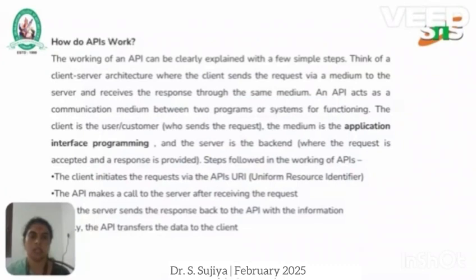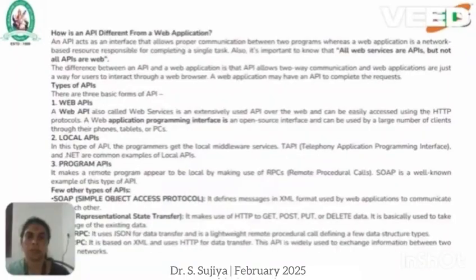So this is how an API works. How an API works has been explained clearly in the previous diagram, both in the technical manner and in a real-time manner, where the client initiates the request via an API URI, and then the API makes a call to the server after receiving the request. Then the server sends the response back to the API with the information.